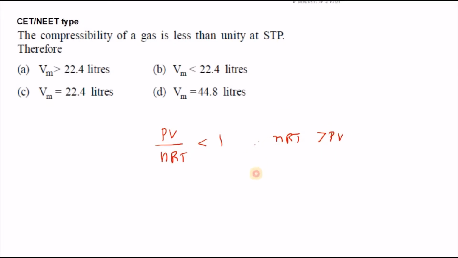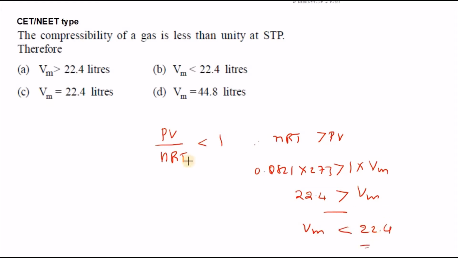So the number of moles is 1, R value 0.0821, temperature 273. It is greater than, pressure is 1 atmosphere and volume is Vm. So this value 22.4 is greater than Vm. That means Vm is less than 22.4. That is also the meaning of it. What is the right answer? Option B is the right answer for this question.